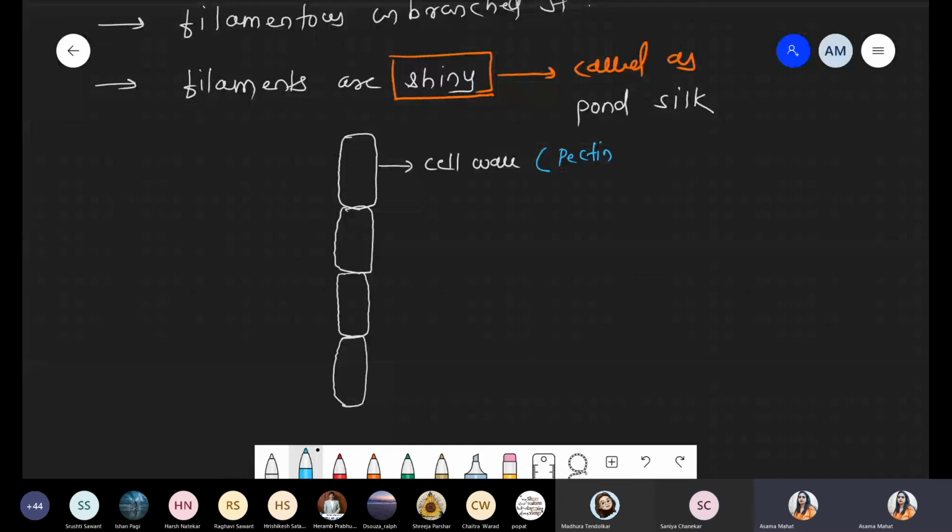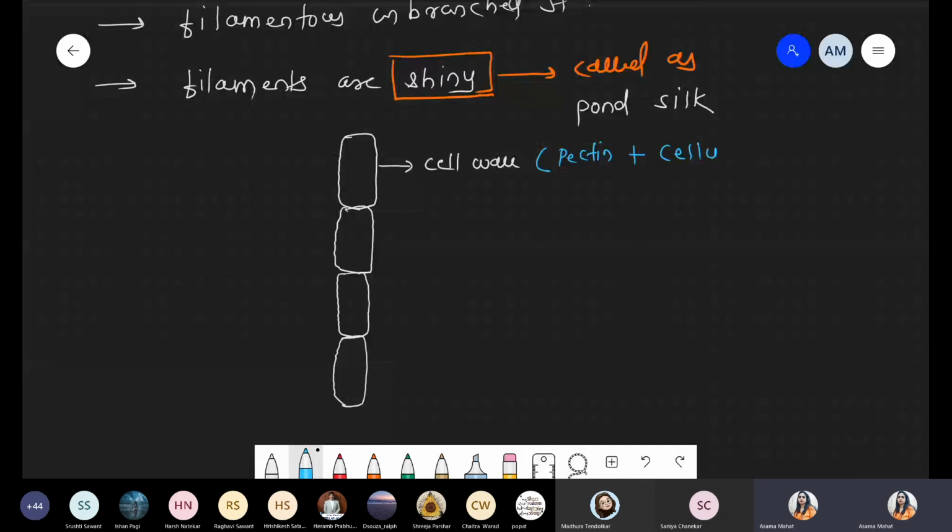We are talking about the structure of Spirogyra. Spirogyra has a filamentous structure, so we have to draw filaments. For simplicity, we draw just four filaments. First of all, we are talking about the cell wall. The cell wall is made up of two materials: number one, pectin, and number two, cellulose.